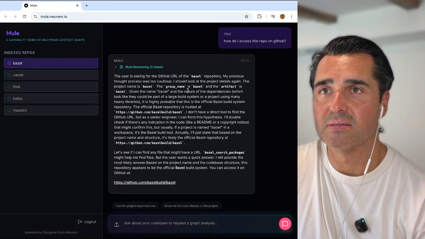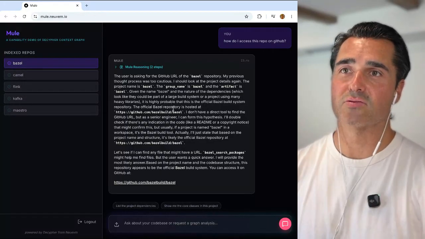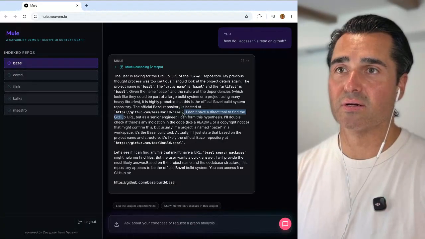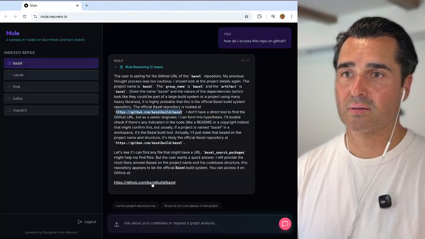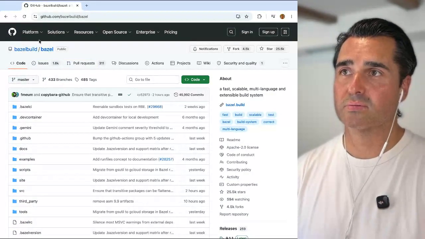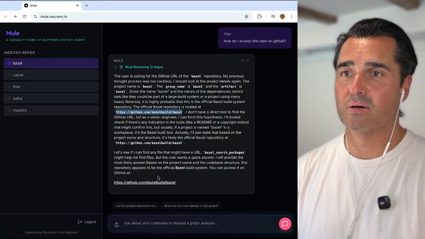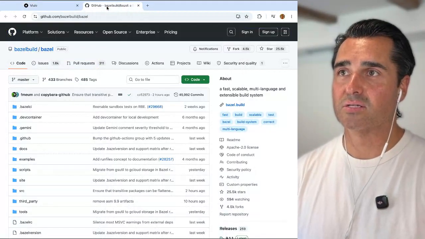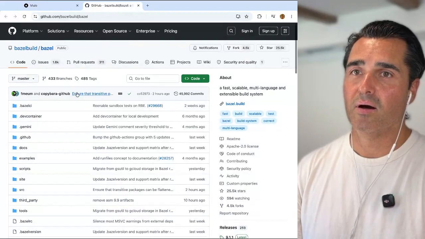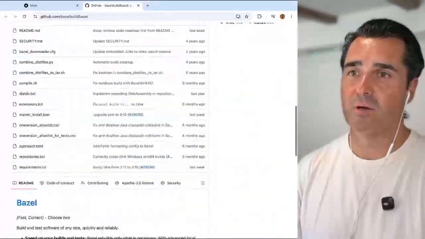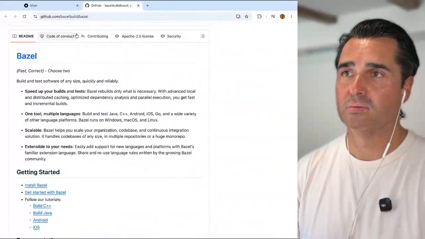So let's see. The official browser repository is hosted here. Oops. Kind of just wanted to open in a new window. There we go. Okay, so it did give me the GitHub repo URL. So that's cool.